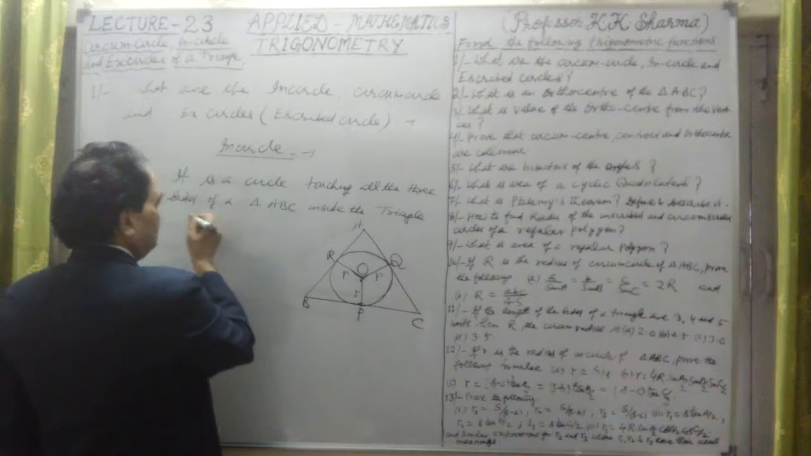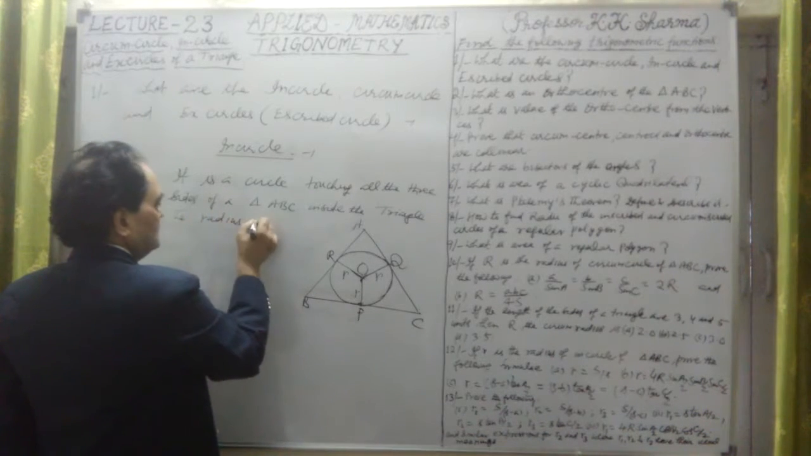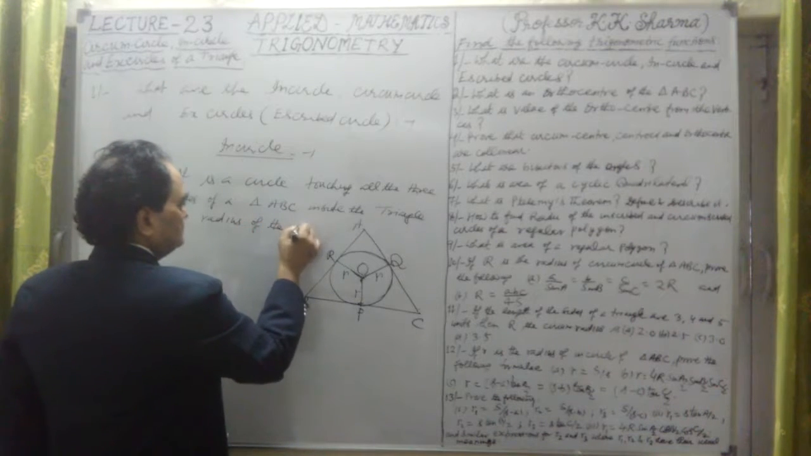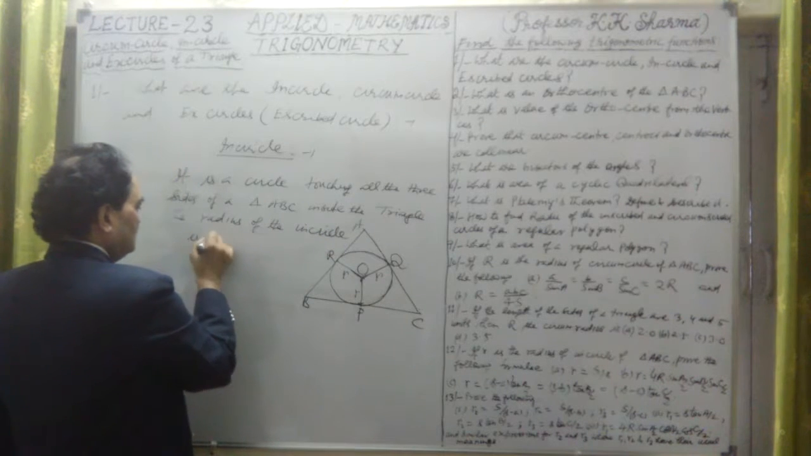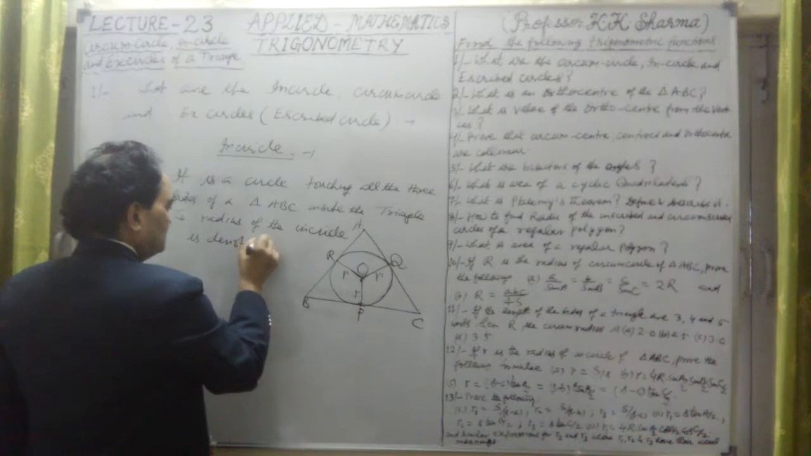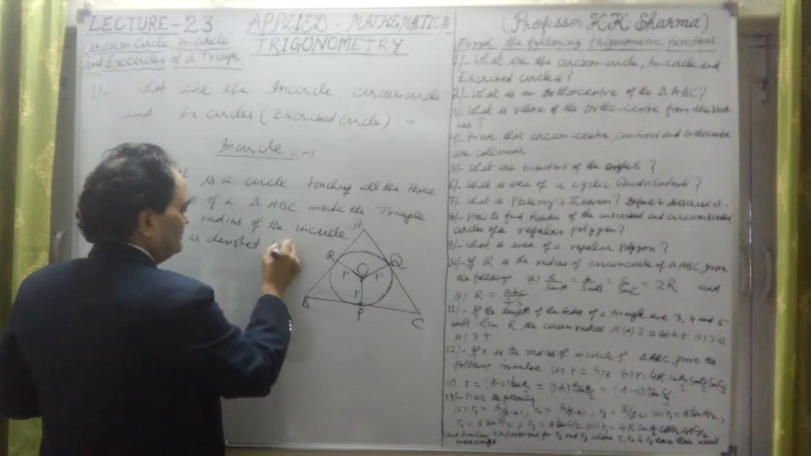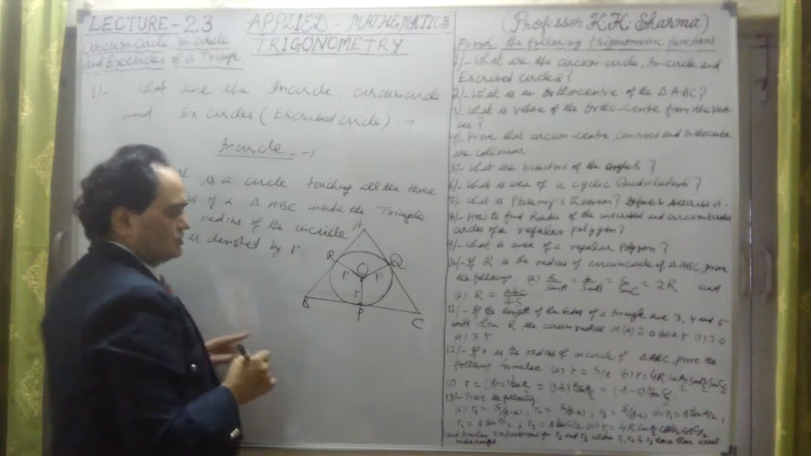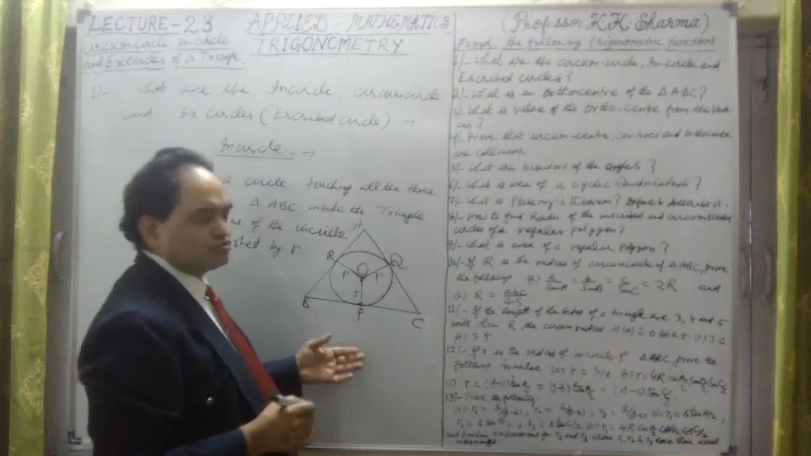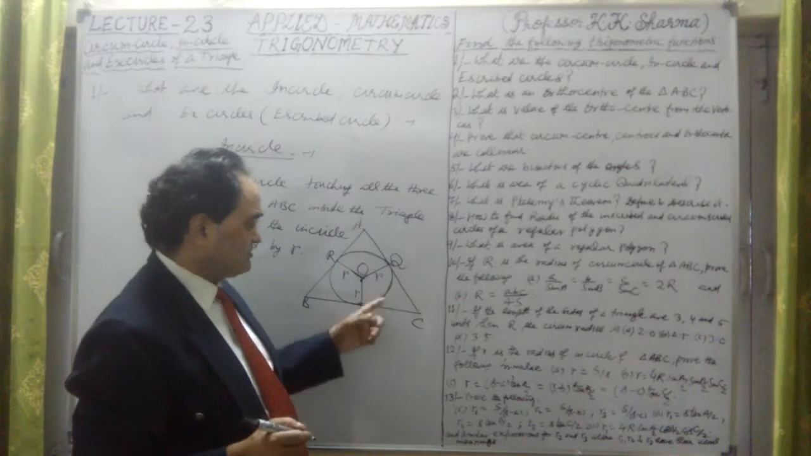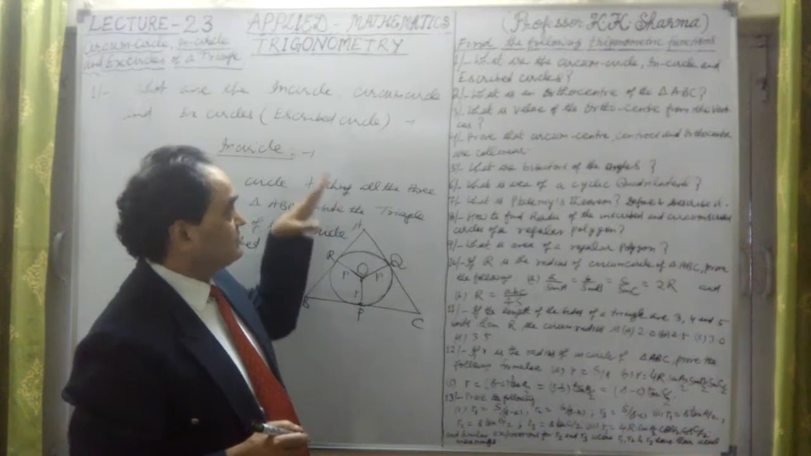So the radius of the in circle is denoted by small r. Anybody can denote it by any letter, but here we denote the radius of the in circle of the triangle by small r. Now, questions based on this we will draw. First, let me describe what is the value of this small r, and how the capital R is denoted.